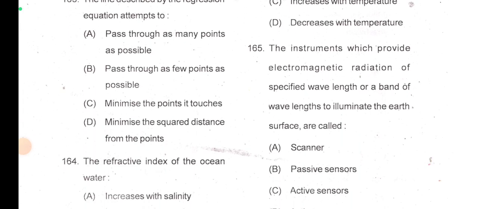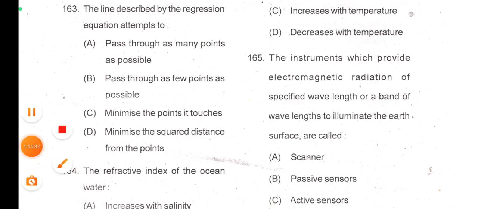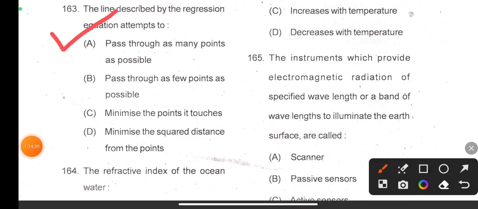And 163, so the line described by the regression equation attempts to, we already covered that, the least square method, right? Regression equation, least square method. Pass through as many edge points as possible? No, this is not correct. Pass through as few points as possible? No. Minimize the points it touches? No. Minimize the squared distance from the points. Okay, the line described by the regression equation attempts to minimize the squared distance from the points.